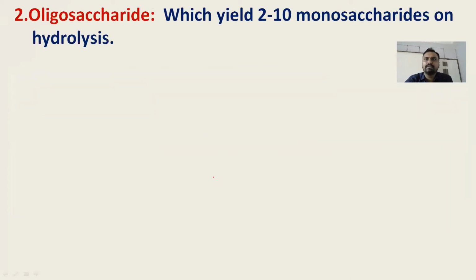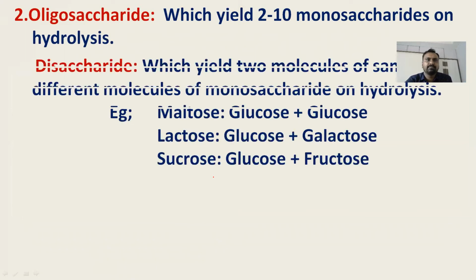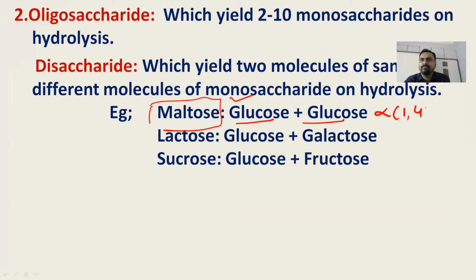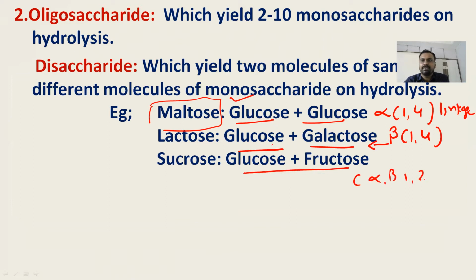So this oligosaccharide is made up of 2 to 10 monosaccharide units, and out of that, a disaccharide is a molecule made up of two monosaccharide units. Maltose is made up of glucose plus glucose via alpha 1,4 linkage. Lactose is made up of glucose plus galactose via beta 1,4 linkage, beta 1 of galactose and 4 of the glucose. And sucrose is made up of glucose and fructose with an alpha beta 1,2 linkage, the first carbon of glucose and the second carbon of fructose.